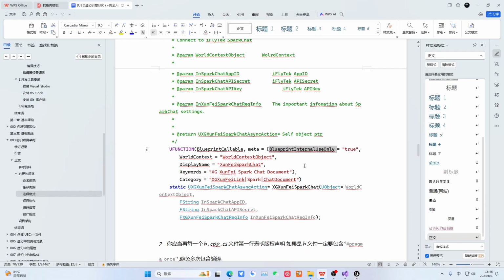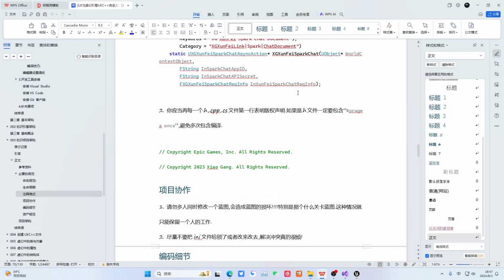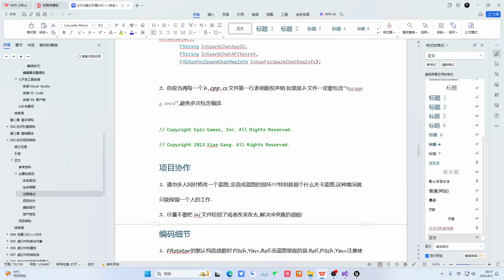Okay, this blueprint, internal use only. I don't quite remember this one. Think about it. This seems to be related to our one-step node. Don't quite remember. Let's just skip this part. We'll cover it later when looking at the metadata tags.